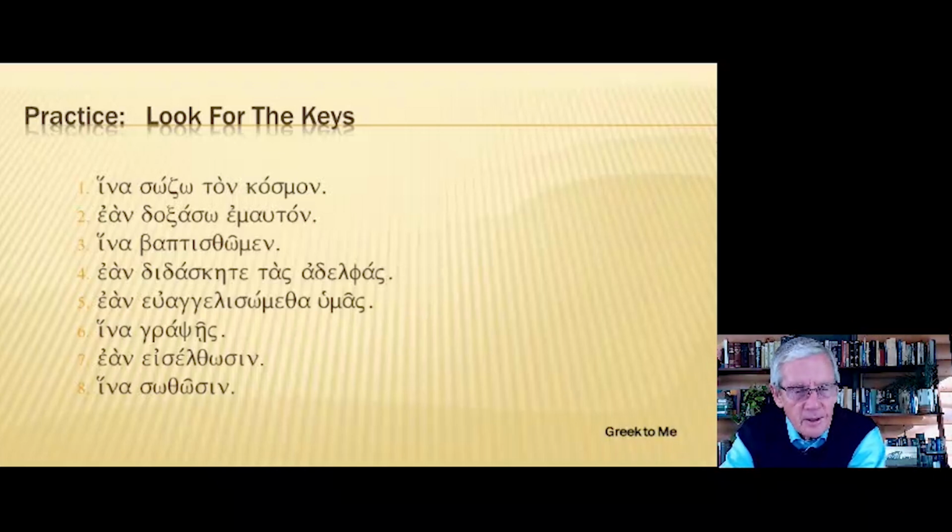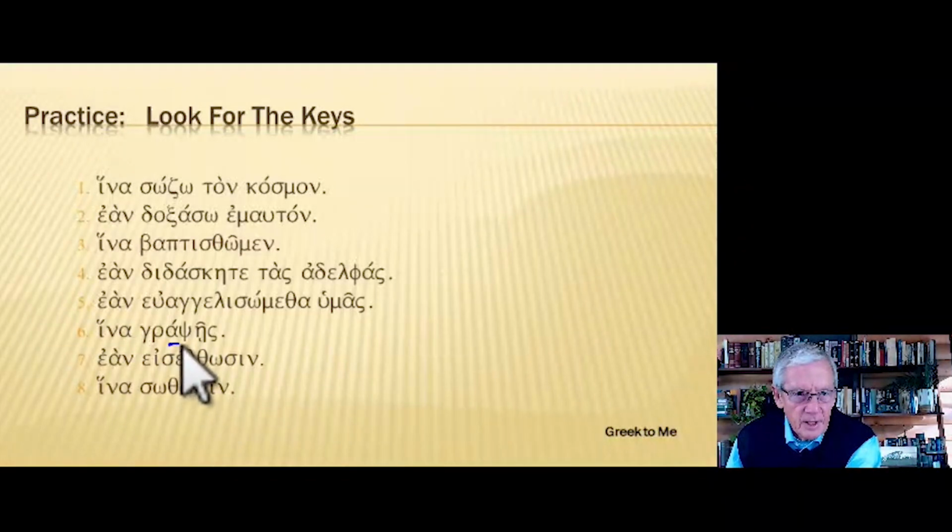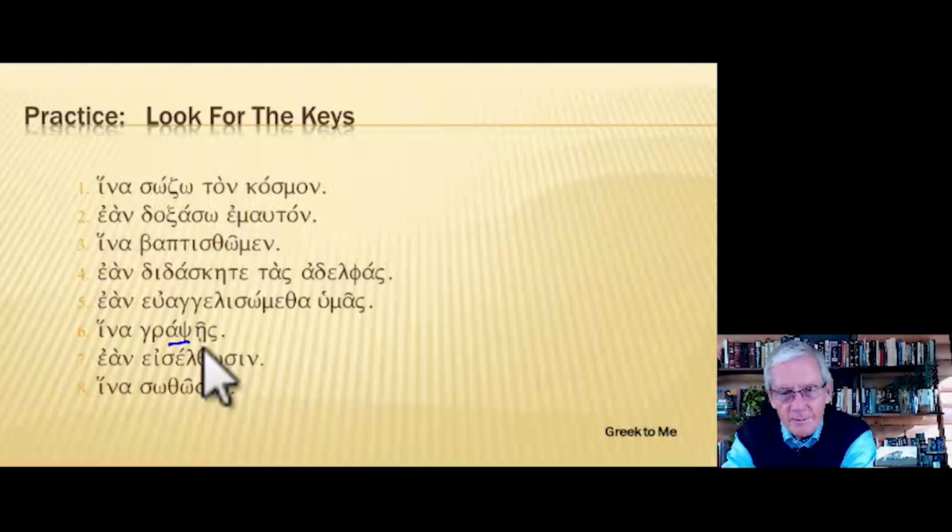Now the parsing there is a first aorist deponent subjunctive. Euangelizomai, deponent. First person plural. Number six, hina grapses, first aorist active subjunctive, second person singular. And notice here the hidden sigma from grapho.